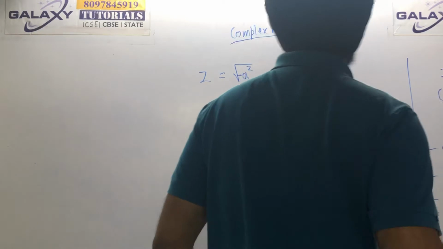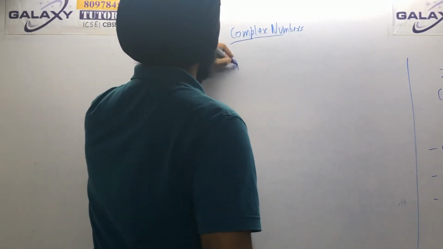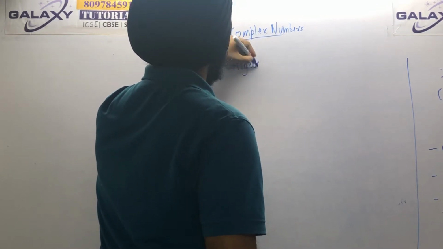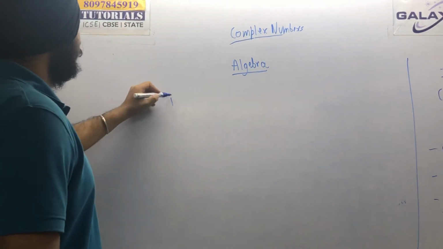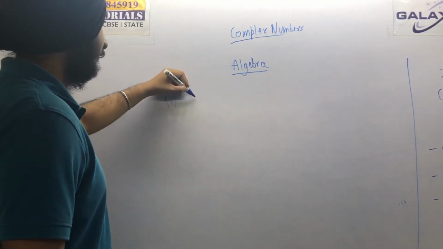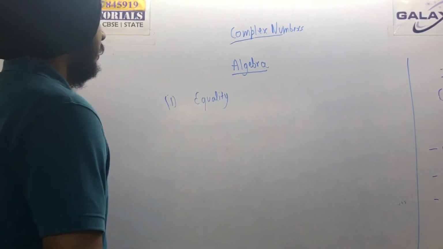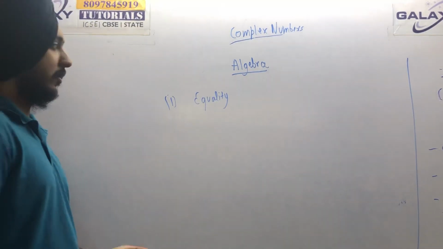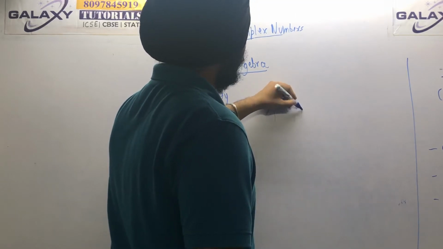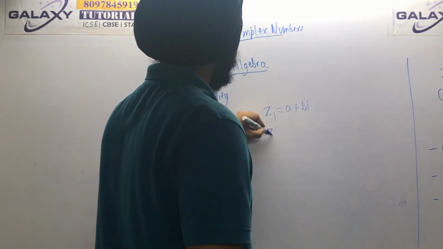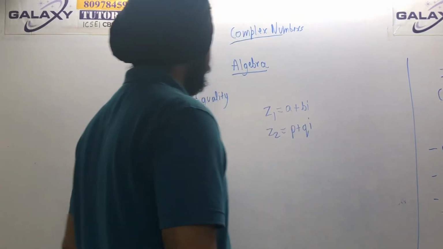Now as we were doing, we will do the algebra of complex numbers. The first part that we will do is equality. So when are two complex numbers said to be equal? Just imagine there are two complex numbers. Z1 is equal to a plus b iota, and Z2 is equal to p plus q iota.